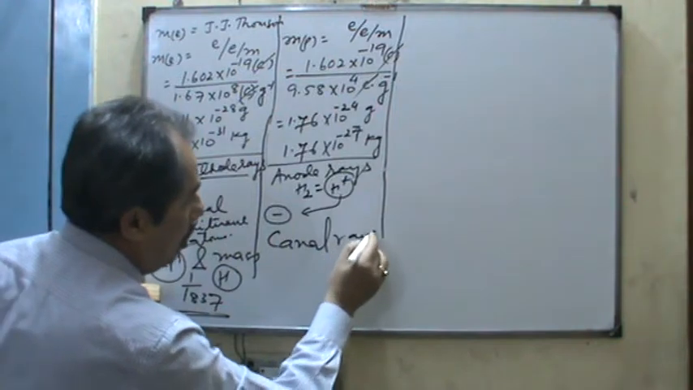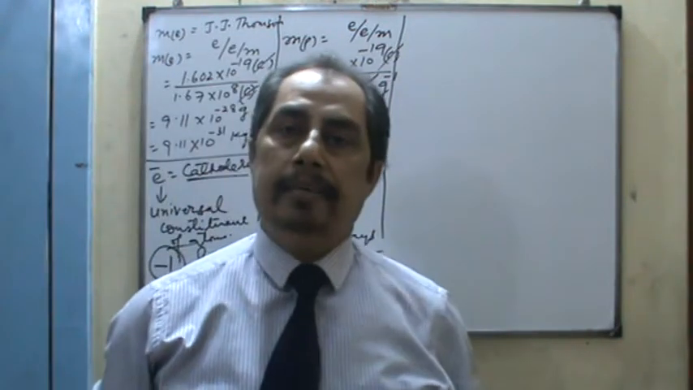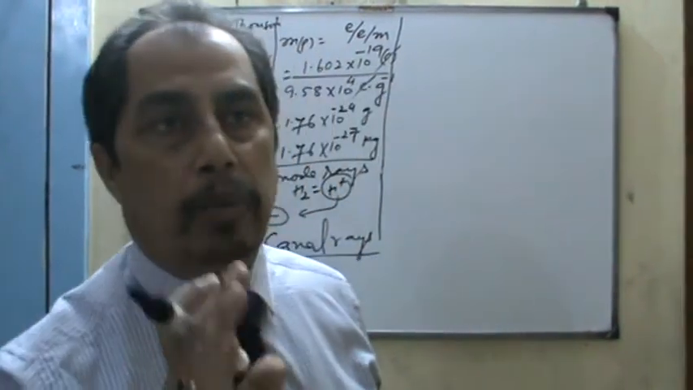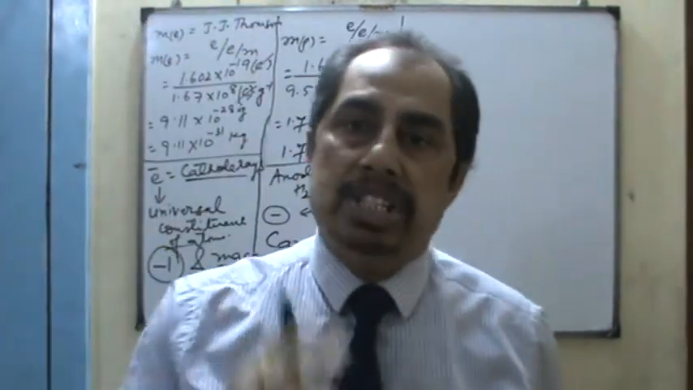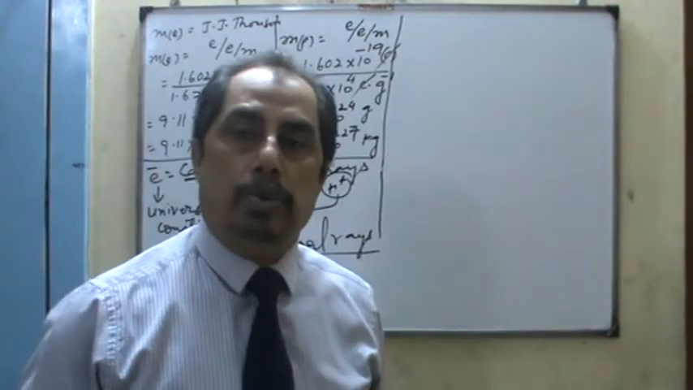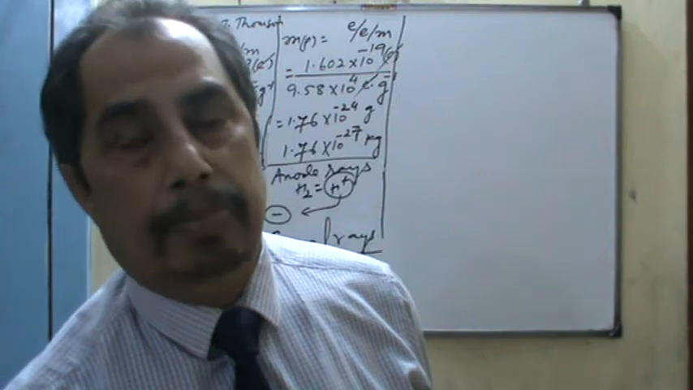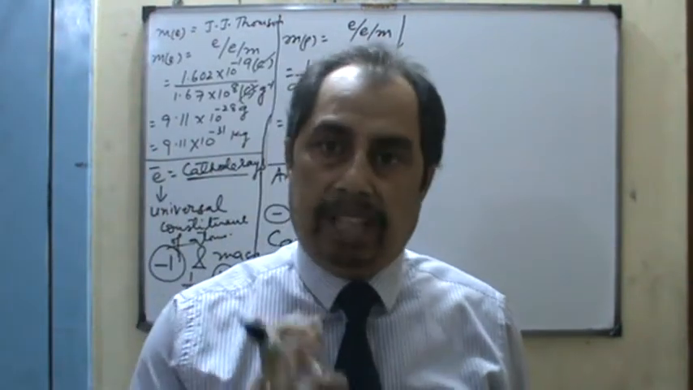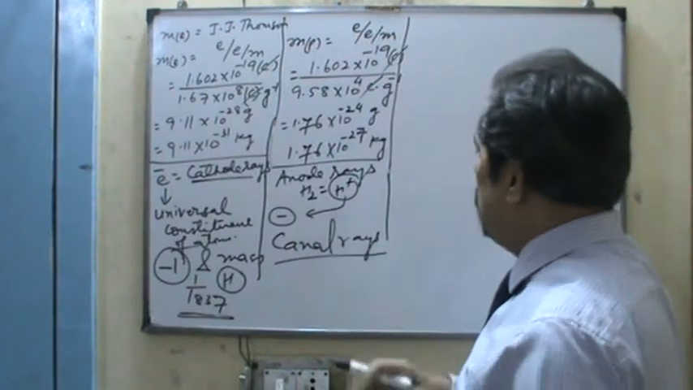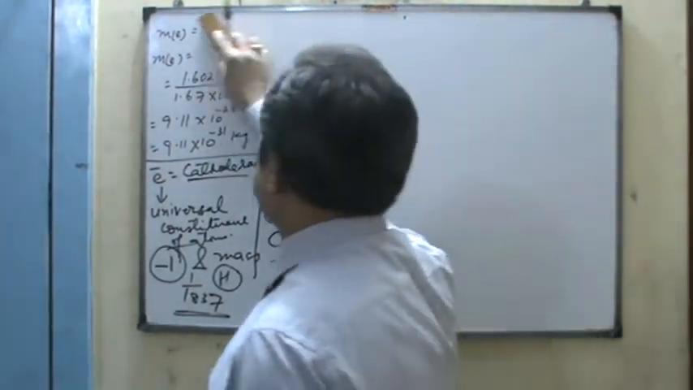Canal rays also produce the heating effect. They travel in a straight line. They are associated with electric and magnetic fields. They have 1 unit positive charge, and mass is 1.67 into 10 to the power minus 24 gram, or in kilogram, 10 to the power minus 27 kg. Thus, we conclude that proton is one of the fundamental particles of an atom.